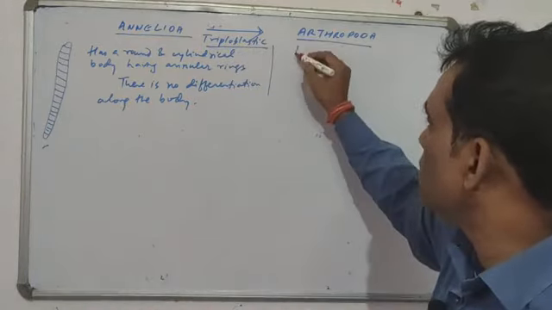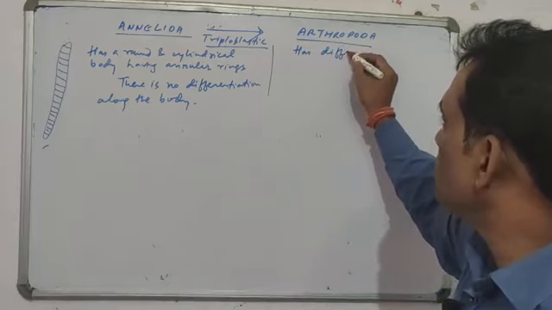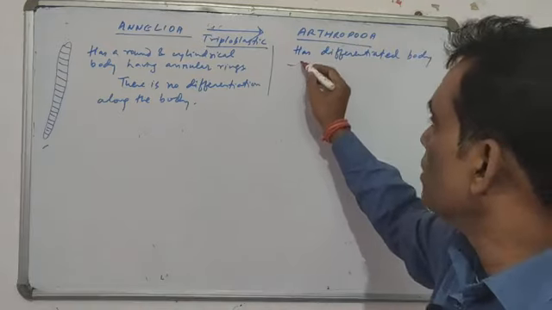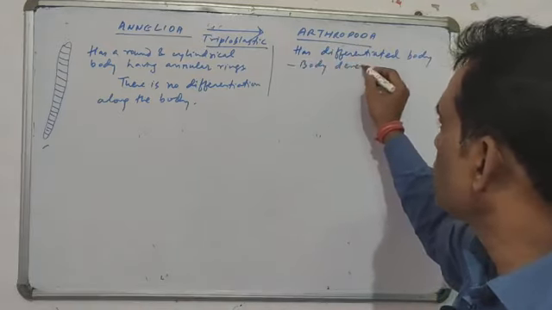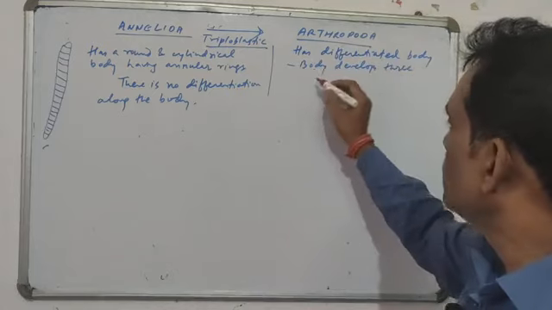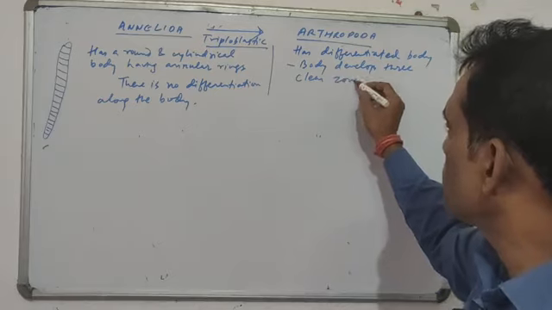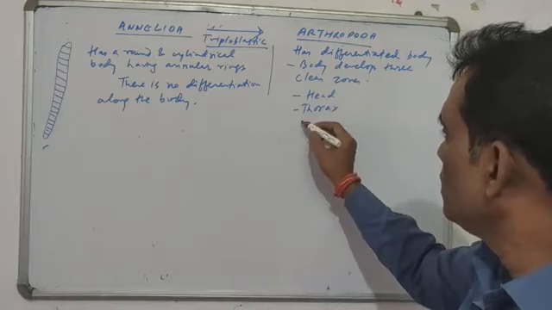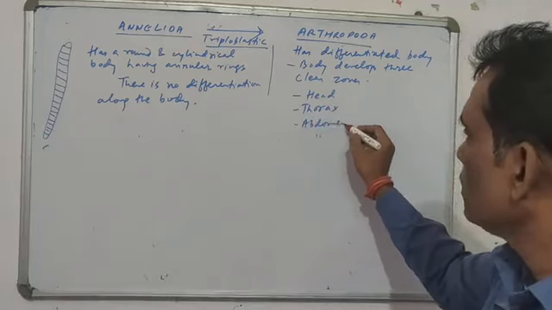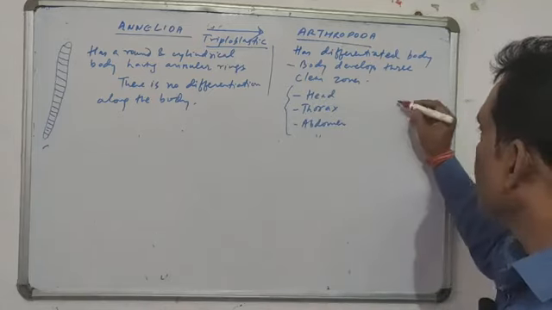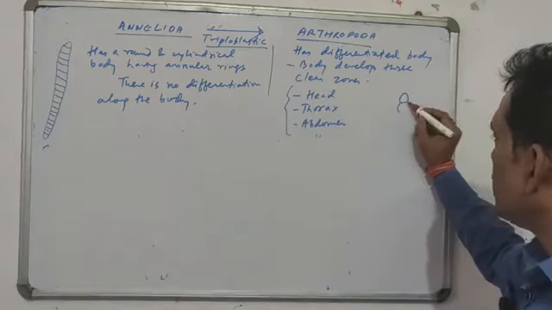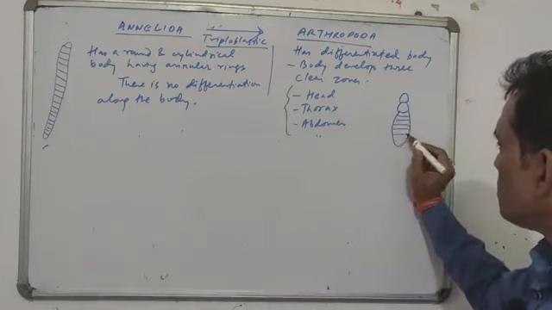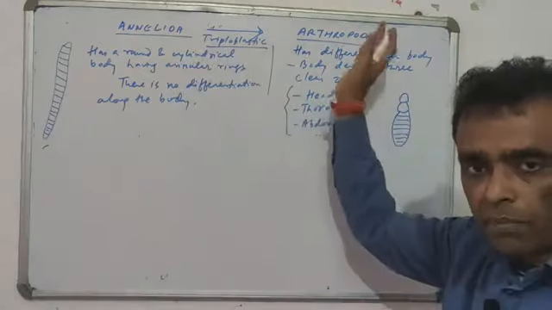But this Arthropoda has differentiation in the body, has a differentiated body, where the body develops 3 clear zones, that is head, the second is thorax, and the third is the abdomen. बॉडी पूरी तरह से डिफरेंशिएटेड हो जाता है, एक हेड डेवलप कर जाता है, एक थोरैक्स आ जाता है और एक एब्डोमेन। एब्डोमेन में एन्युलर रिंग्स होते हैं, जिससे पता चलता है कि Arthropoda has developed from Annelida,